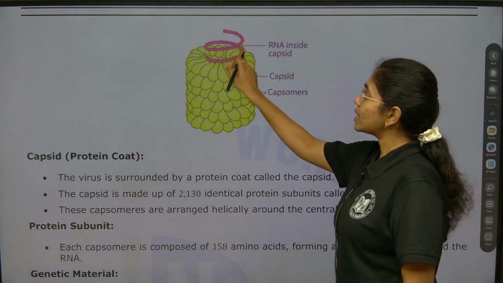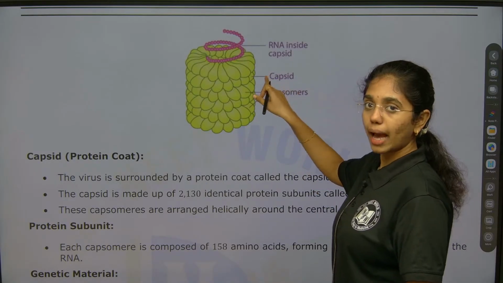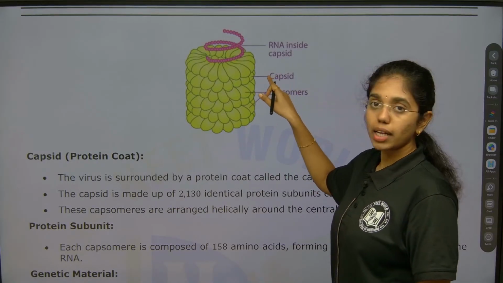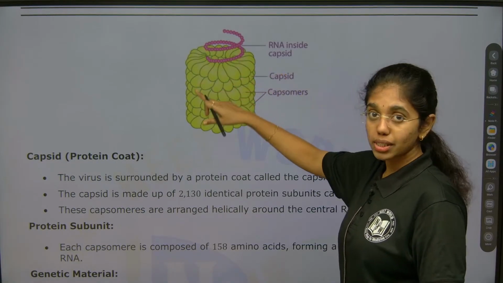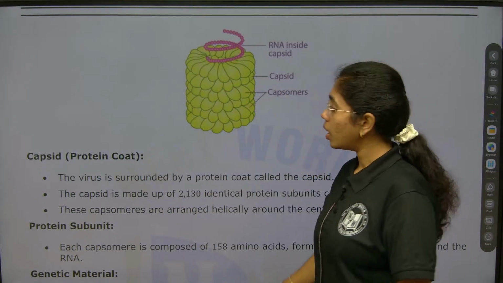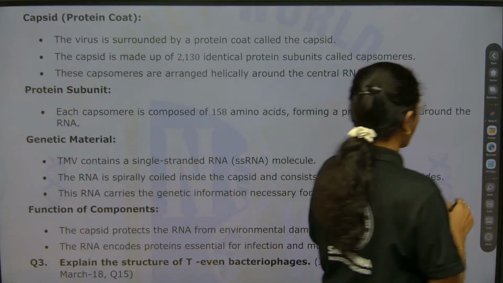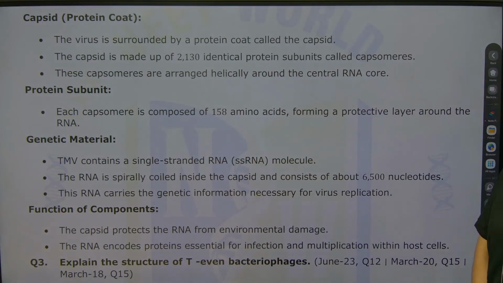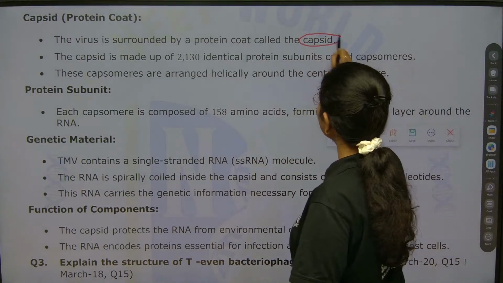So TMV has single stranded RNA with a complete protein coat called the capsid. The protein coat has protein subunits. Each protein subunit is called a capsomere. Here you see the capsid is a protein coat; the virus is completely surrounded by it.